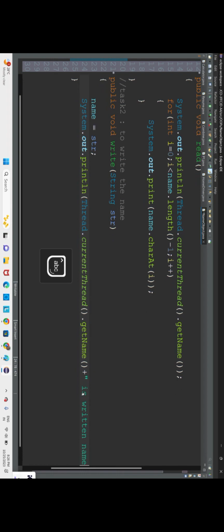Now here we have the write method, here we have the read method. Both write and read methods we have. Next, read is a function and write is one function. If these functions have to come into existence, we have to assign two threads, one thread for read and one thread for writing the name object.